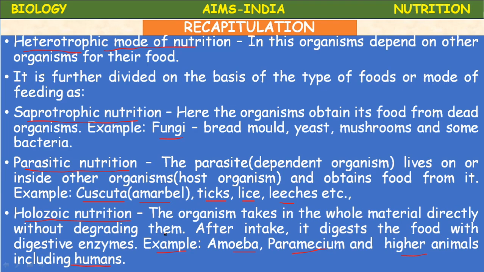Okay, children. Here, heterotrophic mode of nutrition. What are heterotrophic organisms? Organisms which cannot synthesize their own food are called heterotrophs, and the nutrition is called heterotrophic nutrition. It is divided into three main types: saprozoic or saprotrophic, parasitic, and holozoic. Okay, let us proceed.